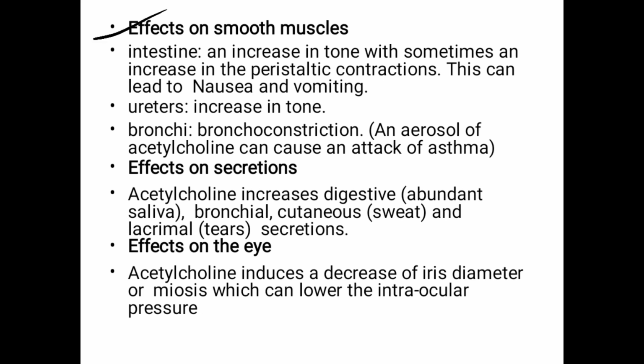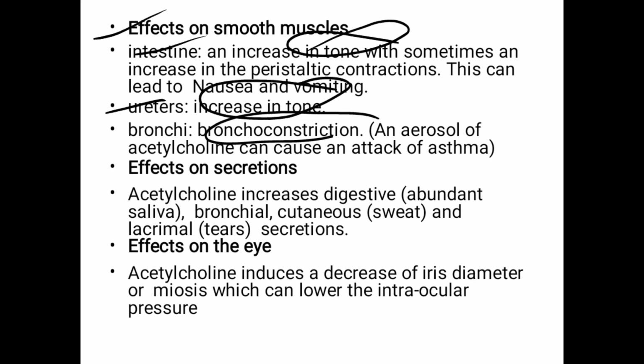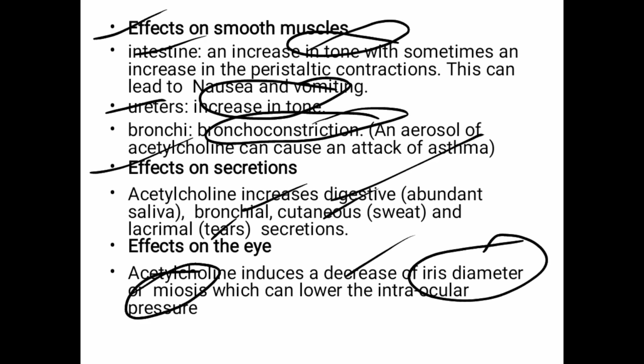In smooth muscles of the intestine, it increases the tone. The uterus also increases the tone. It causes bronchoconstriction. In secretions, it increases salivary, digestive, bronchial, sweat and tear secretions, that is lacrimal secretion. It decreases the iris diameter. It causes miosis, which can lower the intraocular pressure.